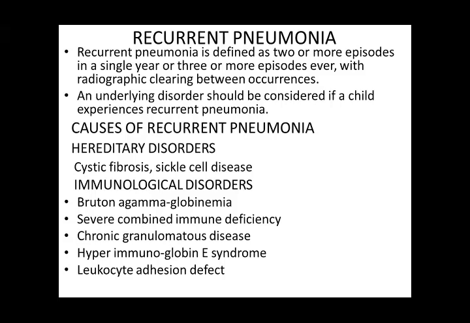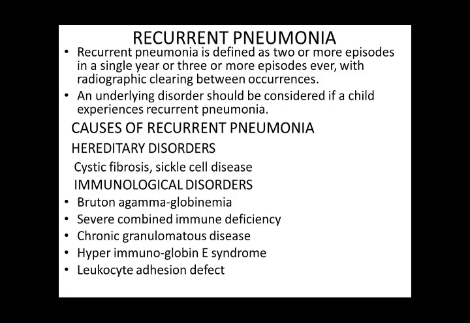And chronic granulomatous disease, with recurrent staphylococcal infections of various organs of the body, including the lungs. And hyper IgE syndrome, also an immunological disorder, where the immunoglobulin E is high, but the effect is not normal.